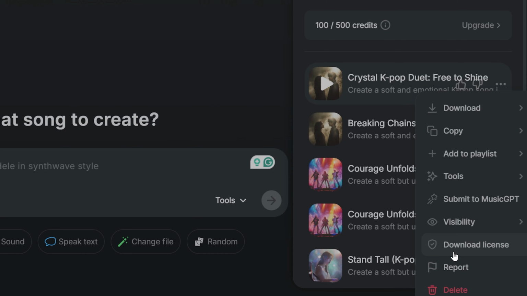If you use the paid membership, you can also download the license. That way, if you have any issues with copyright claims, you can use it to prove that you have the license to use that music in any way you like. You can also delete music you don't like.